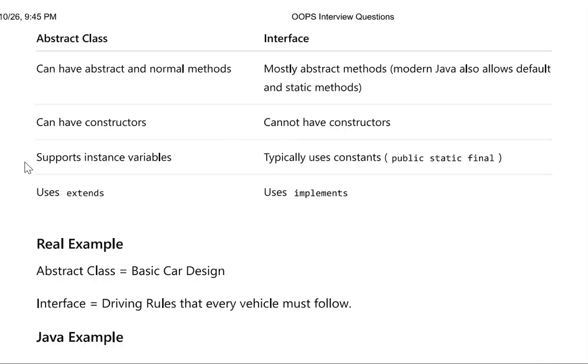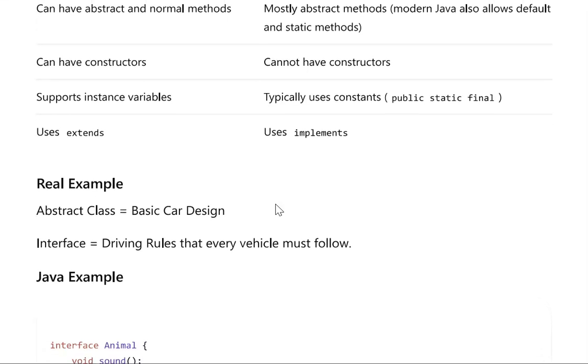An abstract class supports instance variables, but an interface typically uses constants, public static final. We use extends to extend an abstract class, but for an interface we use implements.